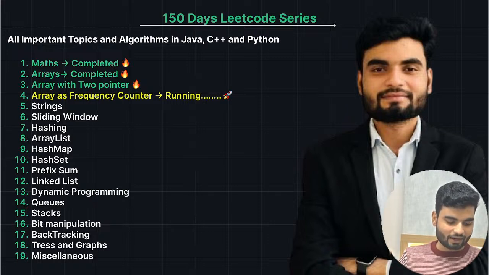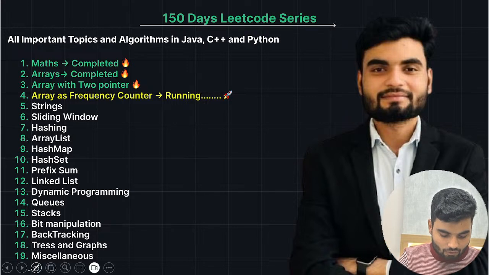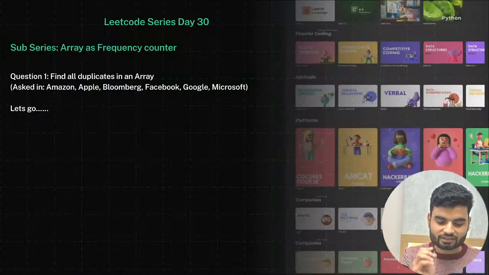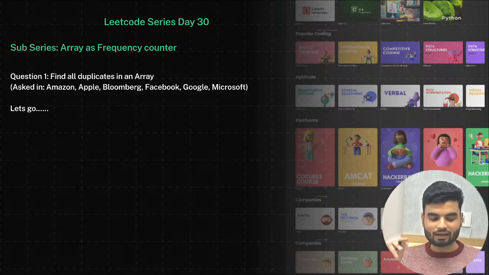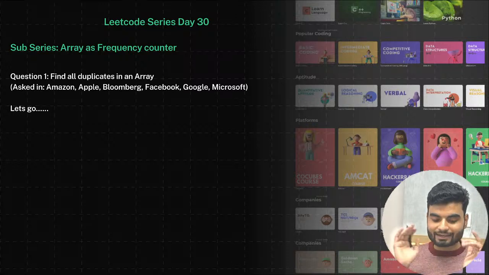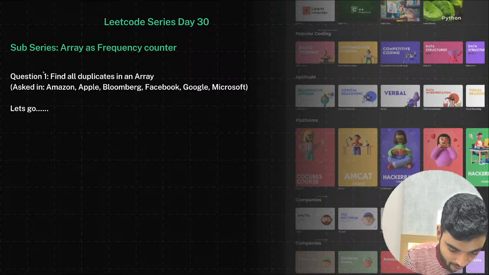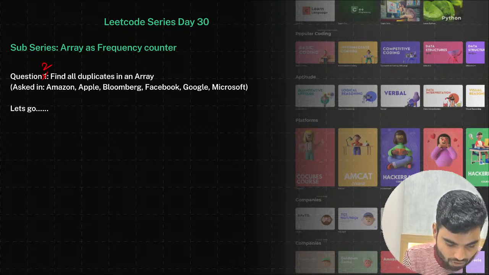Okay. So I hope now I'm audible and visible to all. So let's begin here. Yesterday we understood what array as a frequency counter is, right? How you can count the frequency of the elements using the array only. And now in the same series, we'll understand question number two. Yesterday we already solved number one, so this is question number two.